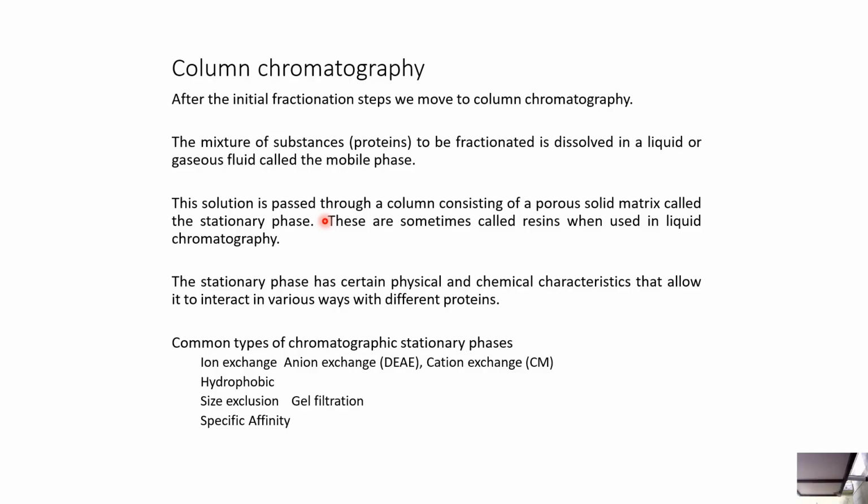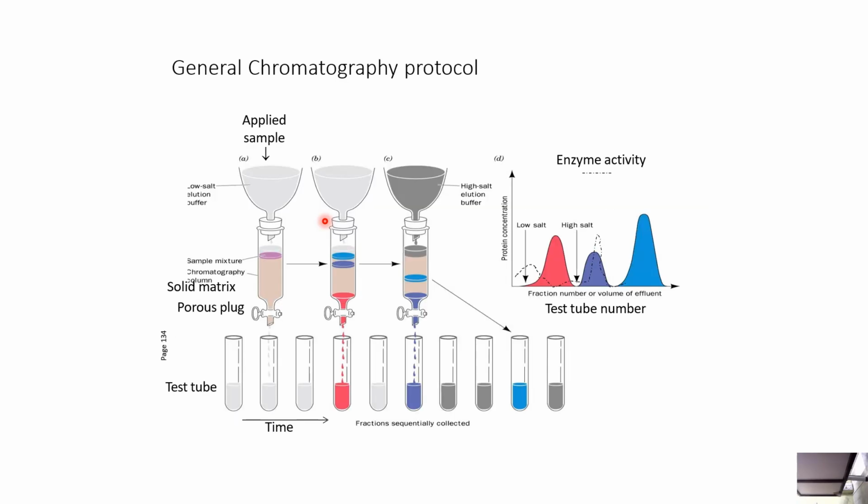Now, the stationary phase has certain physical and chemical characteristics that allow it to interact in various ways with different proteins. Common types of chromatographic stationary phases are ion exchange chromatography, anion exchange, cation exchange, hydrophobic, gel filtration, and specific affinity. We discussed all of these in one of the last classes. This is a general chromatography protocol.